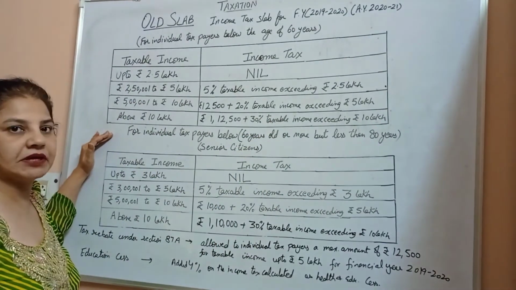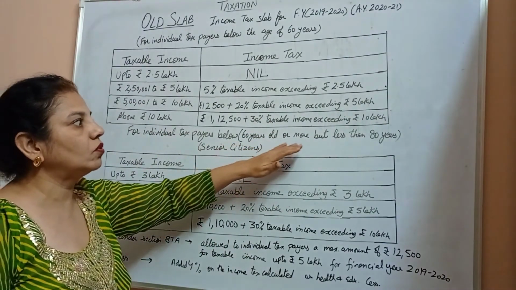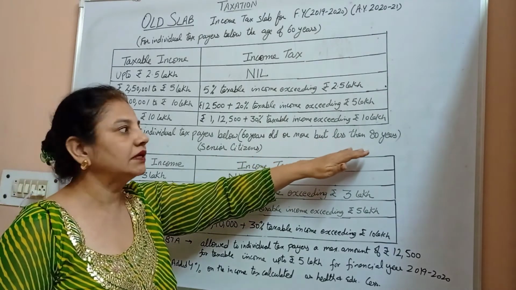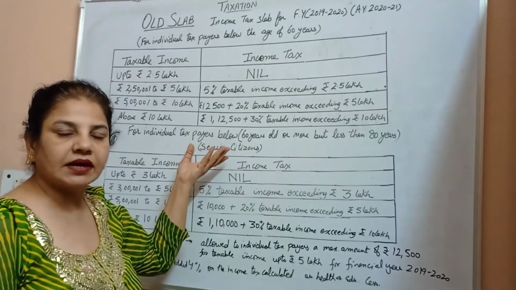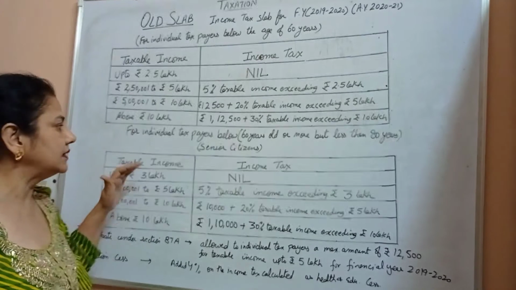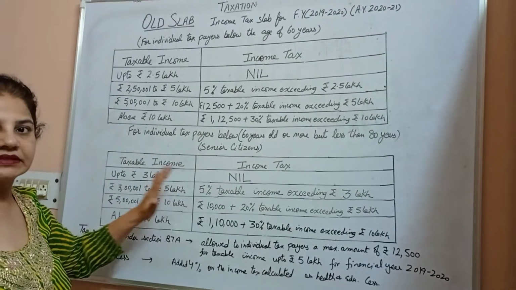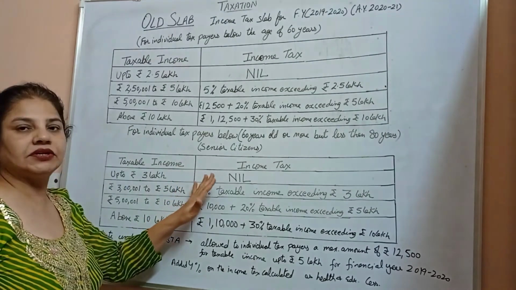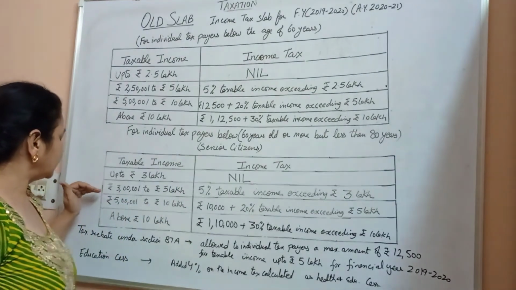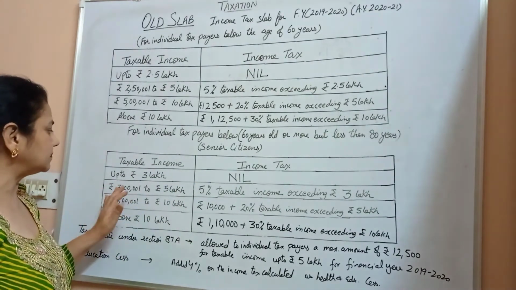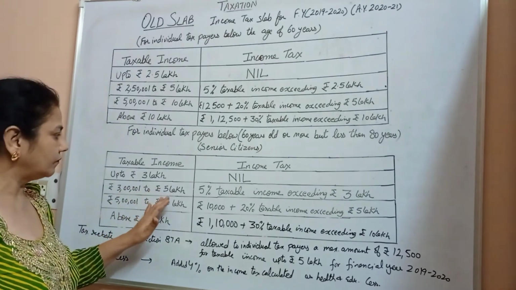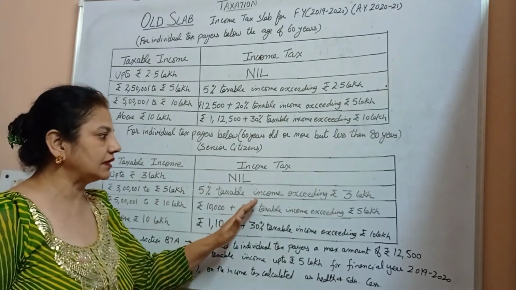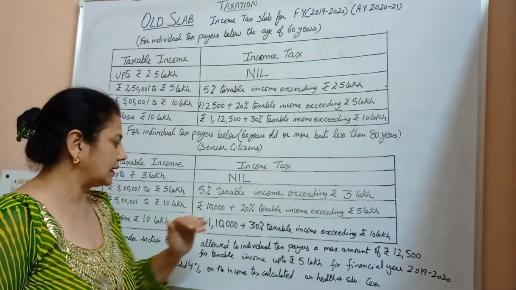For an individual taxpayer 60 years old or more but less than 80 years, they come in the category of senior citizen. The senior citizen's taxable income and income tax is given as: up to 3 lakh, the senior citizen need not pay any tax, and if their income is between 3 lakh 1 to 5 lakh, 5% of taxable income exceeding 3 lakh.